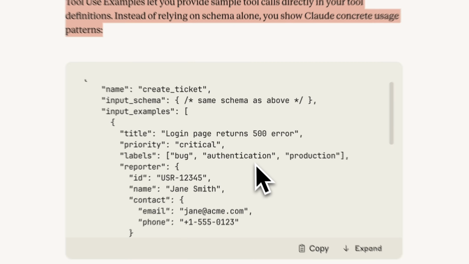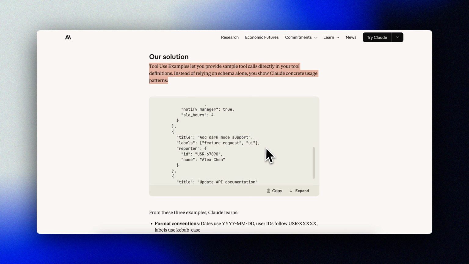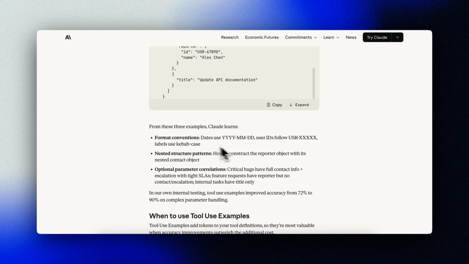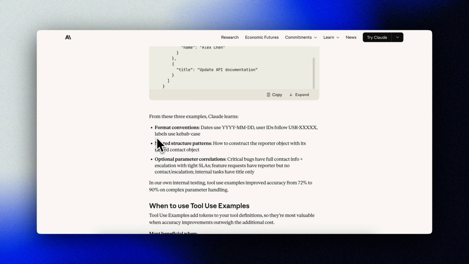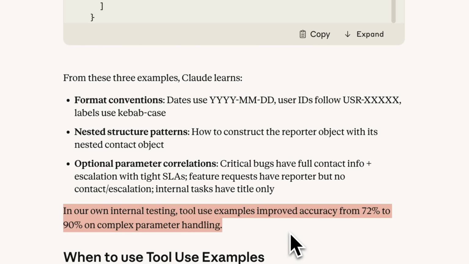Tool use examples let you provide sample tool calls directly in your tool definitions. From 3 examples, Claude can learn that dates use this format, IDs follow this format, critical bugs get full escalation, feature requests get partial information, internal tasks can be minimal. The result? Accuracy on complex parameter handling jumped from 72 to 90%. That's the difference between an agent that kind of works and one that you can actually deploy.